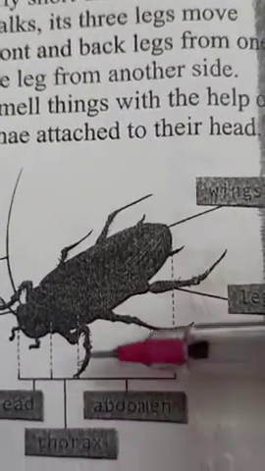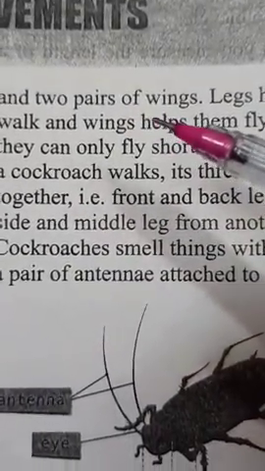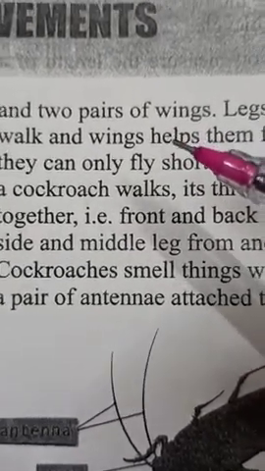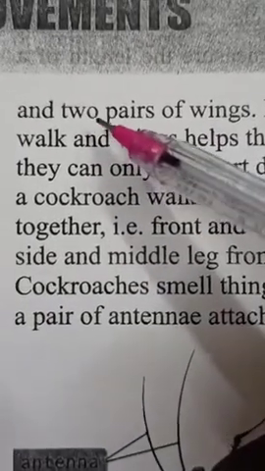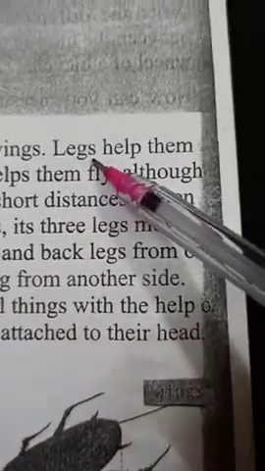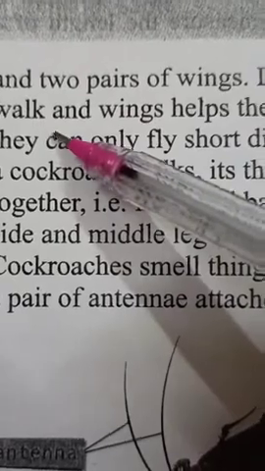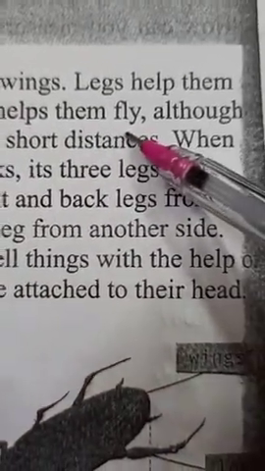Here the wings are not shown, but cockroaches are very common creatures. You can see them in your house also, and whenever you see cockroaches, they have 2 pairs of wings. So legs help them walk and wings help them fly.